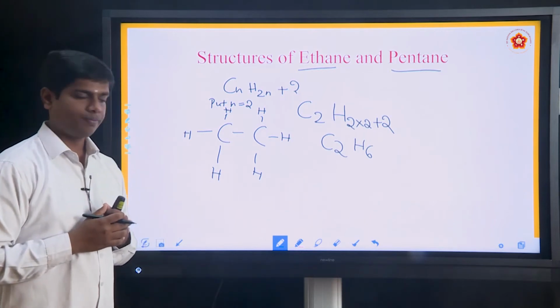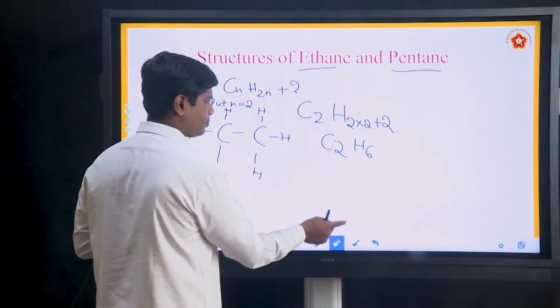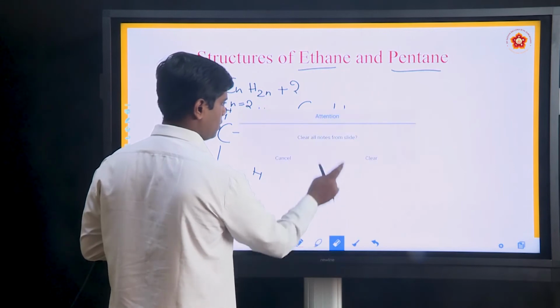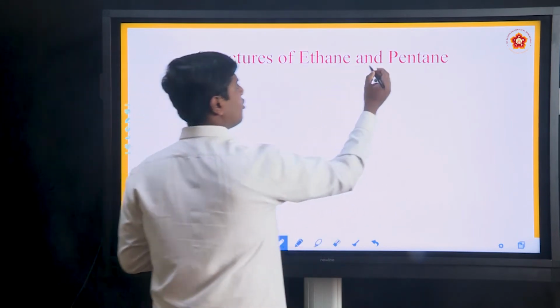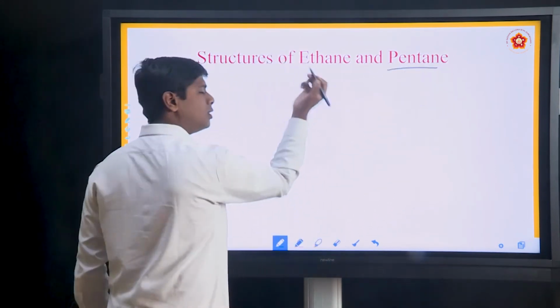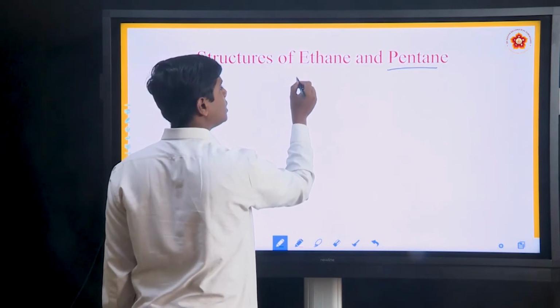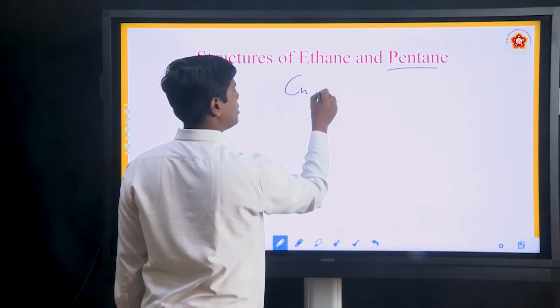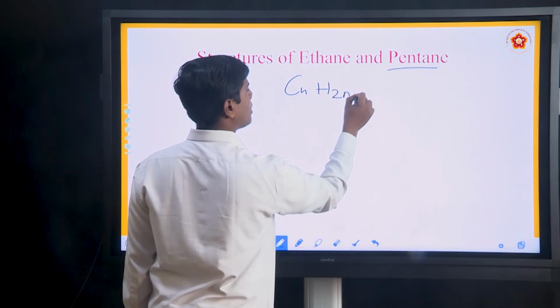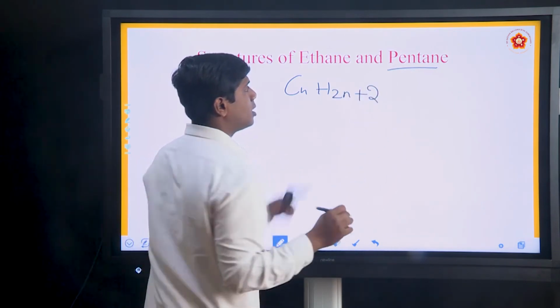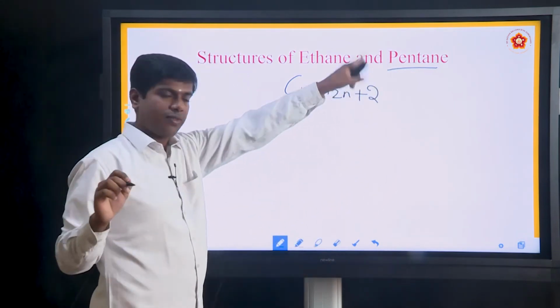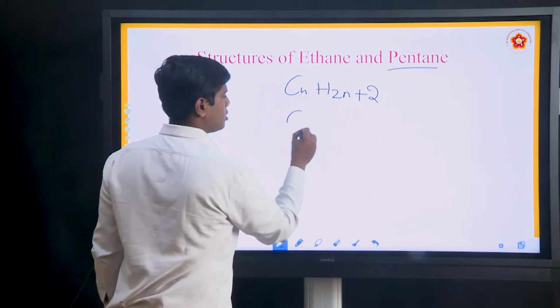Practice once again. Next, let us write the structure of pentane. First step, the general formula, CnH2n+2. Root word pent, how many carbon atoms? 5. Put n equal to 5.